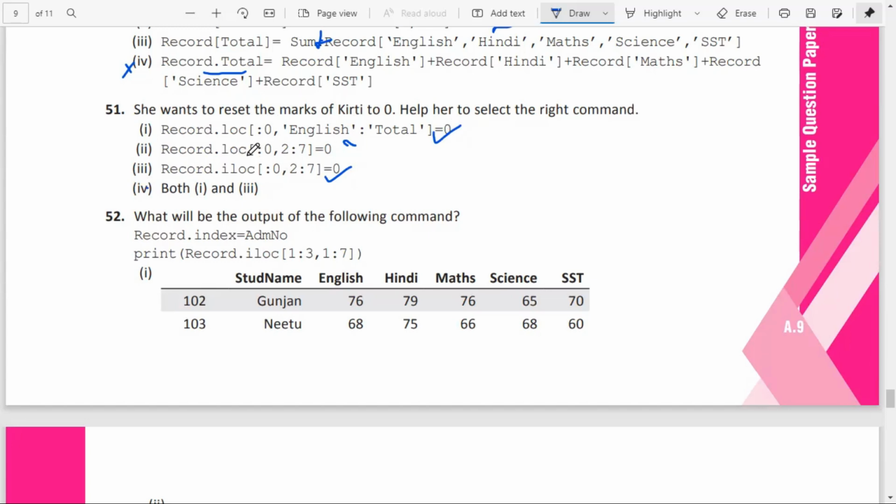Here when I am giving record.loc 0, this is the row, okay, but 2 to 7, we don't have a column named 2 to 7, so that is wrong. When we are using the iloc, we are using the positional indexing. So this is okay, 2 to 7 will work, that is assigned to 0. So both 1 and 3 are the answers.